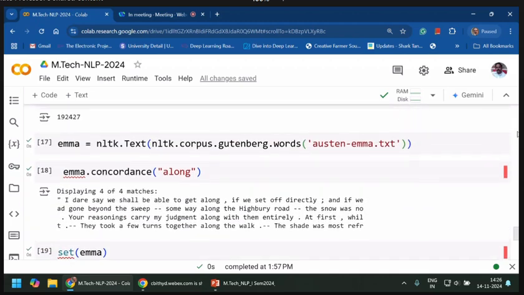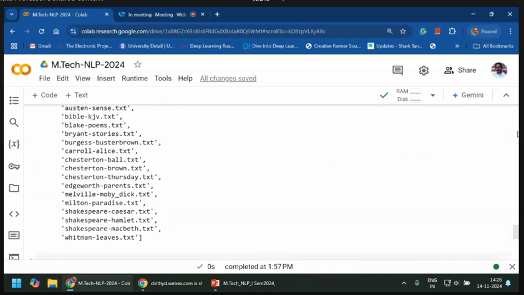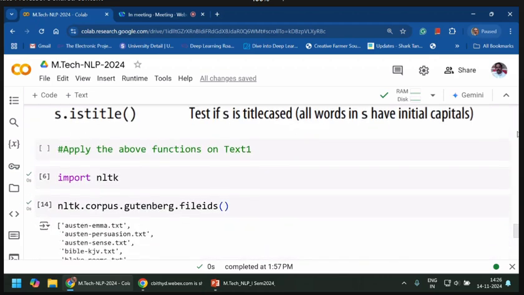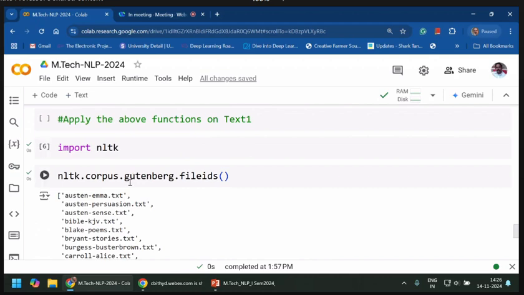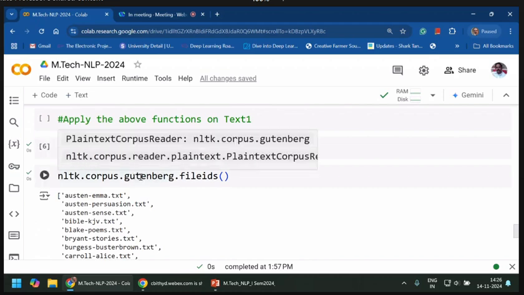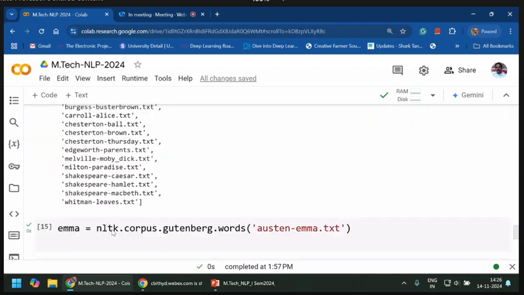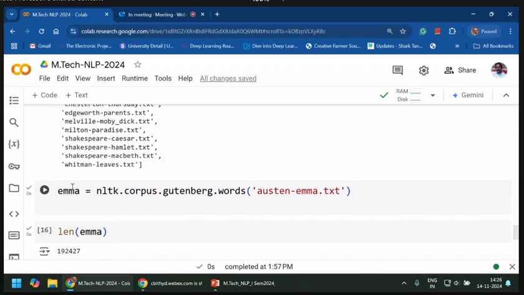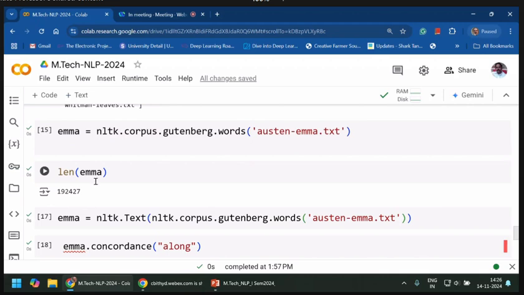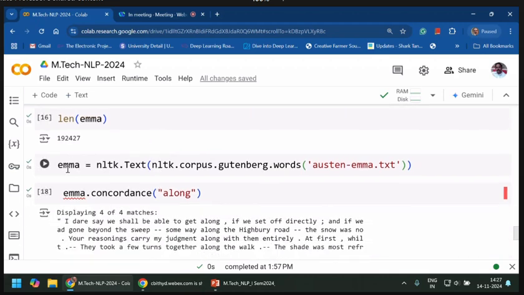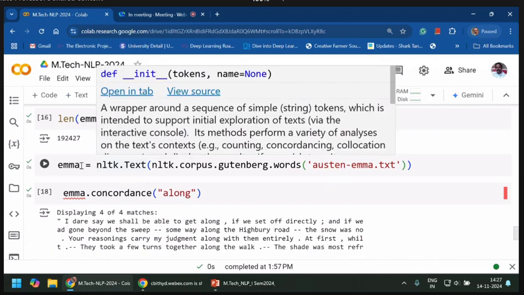So here it is Emma. I imported this from the Gutenberg corpus. All the file IDs are this, and then I renamed it as Emma. The len of this Emma is 192,000, and I created a shortened name, Emma.